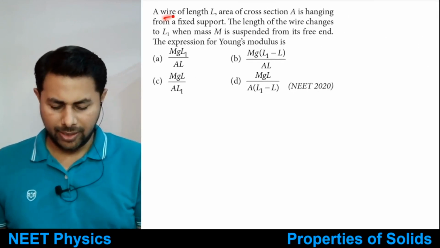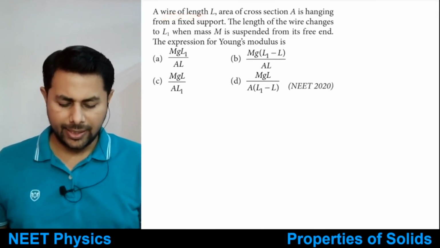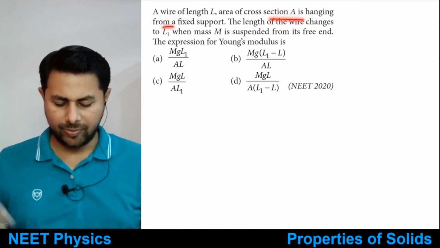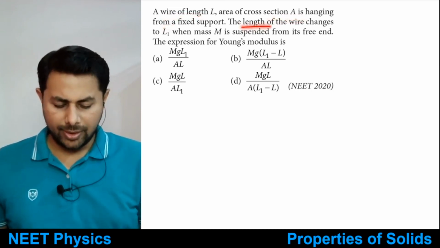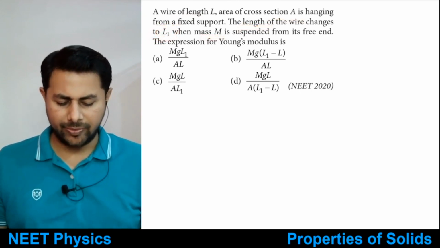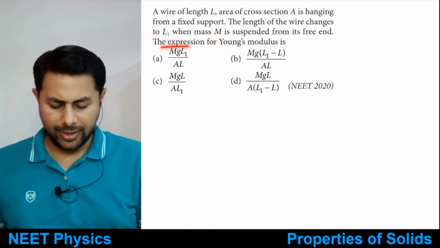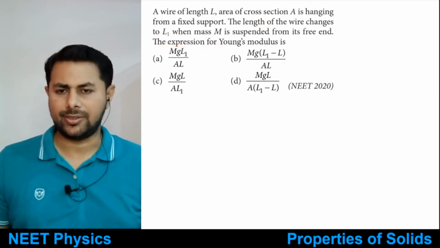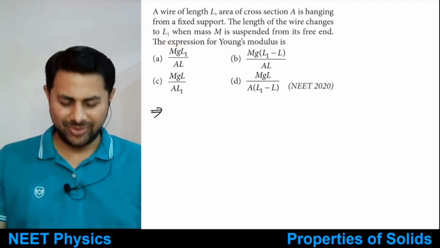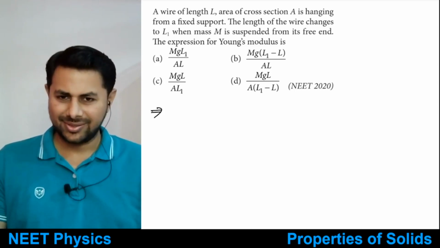Let's see the next one. A wire of length L, area of cross section A, is hanging from a fixed support. The length of the wire changes to L1 when mass M is suspended from its free end. The expression for Young's modulus is, tell me which one. Option D, right?